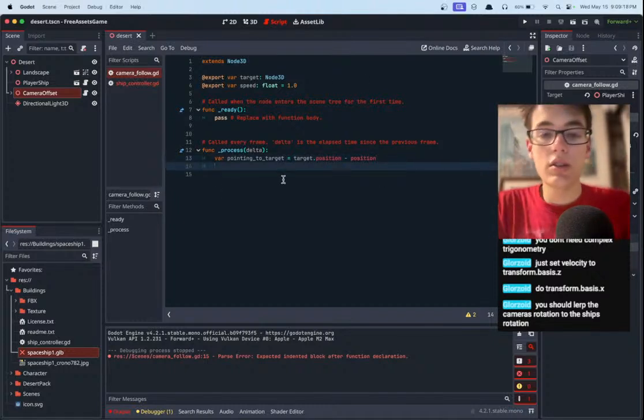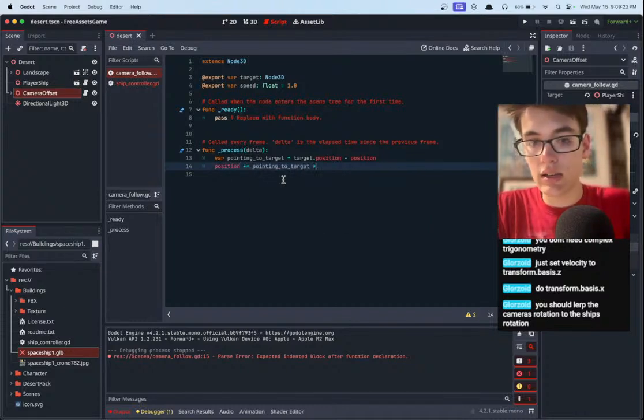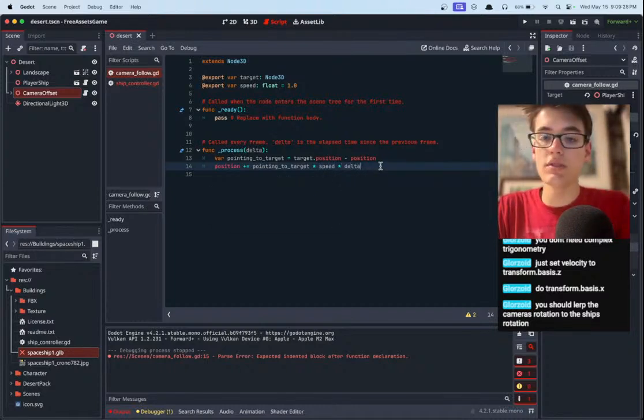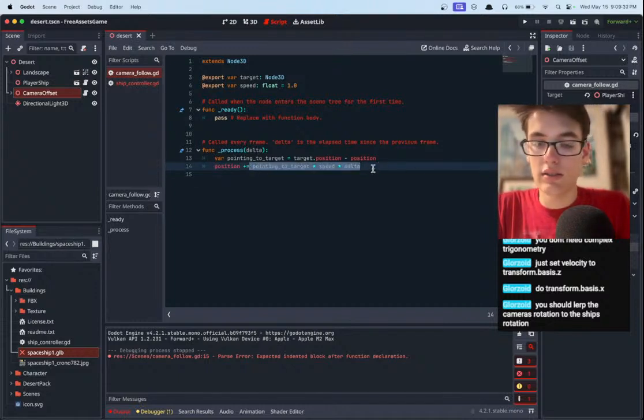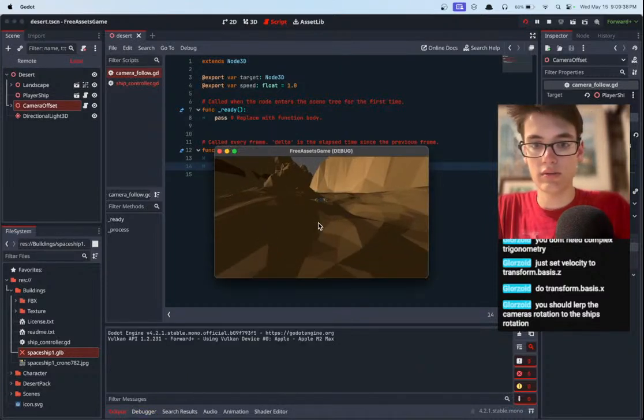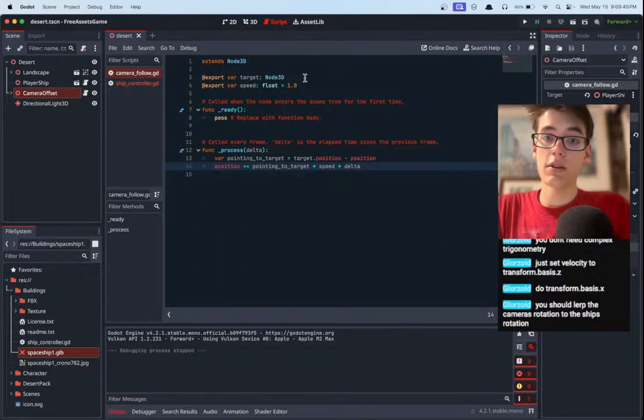So then what we want to do is we want to say position += pointing_to_target * speed * delta, right? So we're going to move towards the target based on the time, of course, to make it not locked to frames, and based on our speed. And let's see how this works. Okay, so we're very, very slow.